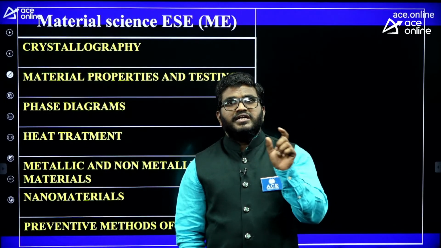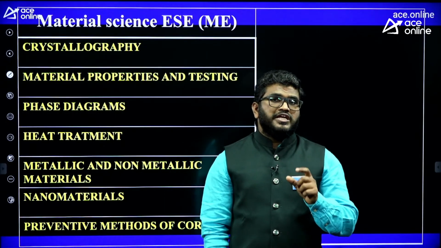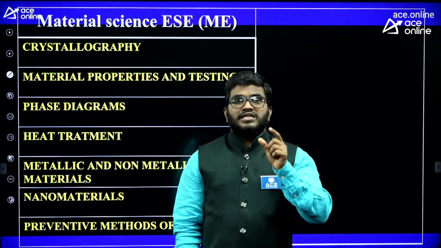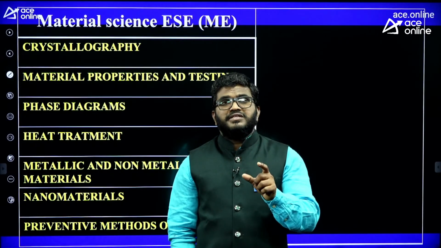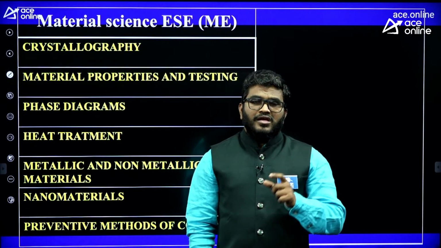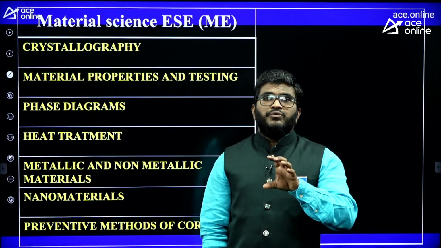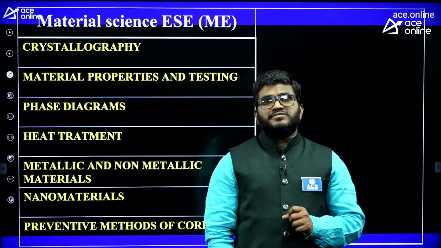Paper 1 is general studies and engineering aptitude. Paper 2 is the technical paper, and paper 3 is mains. In all these 3 papers, there is a huge weightage for material science.